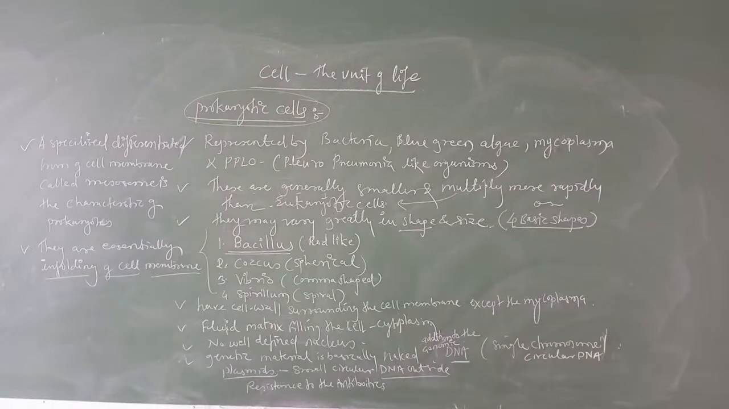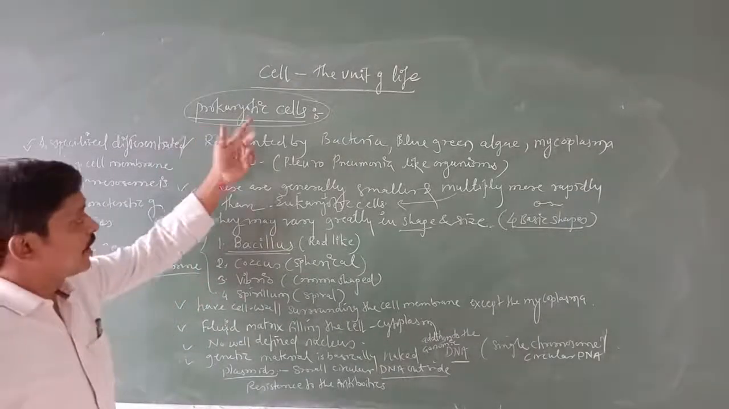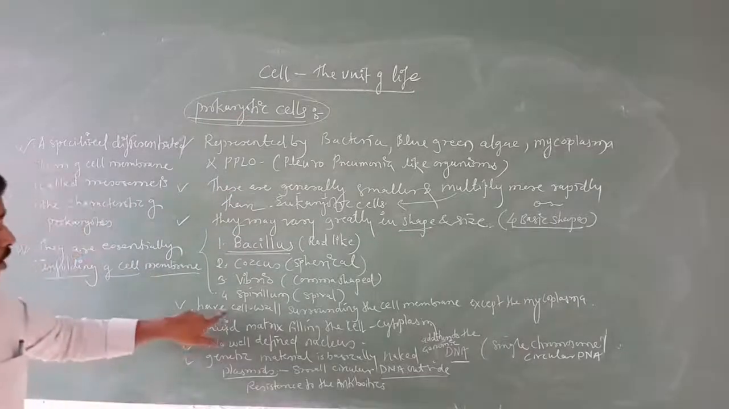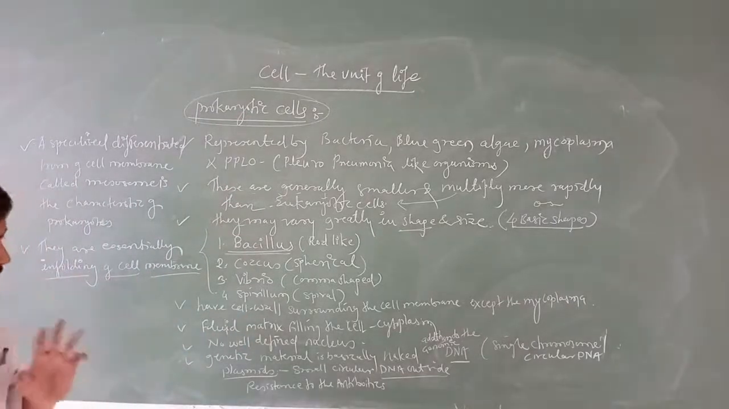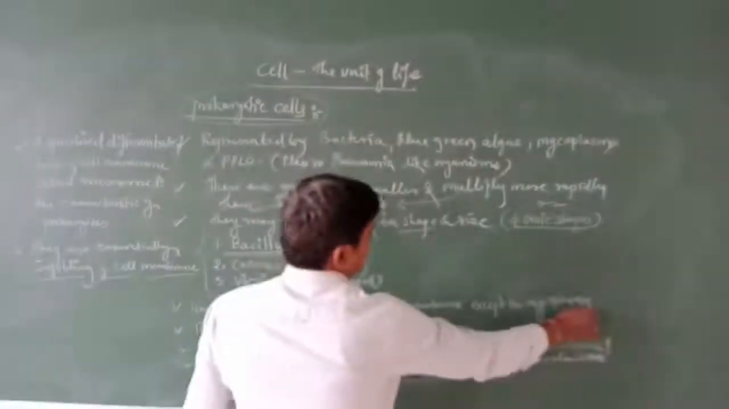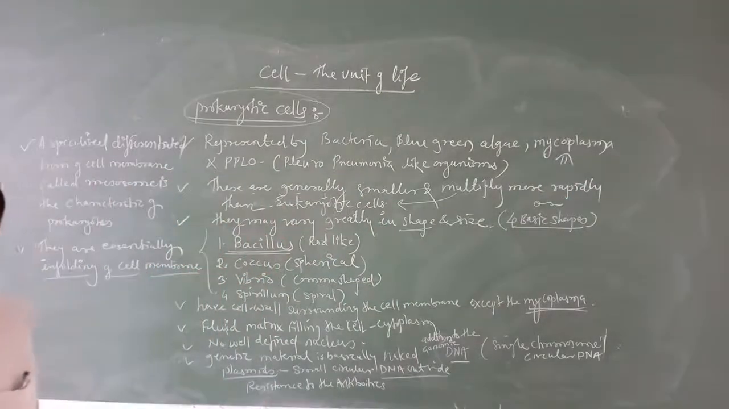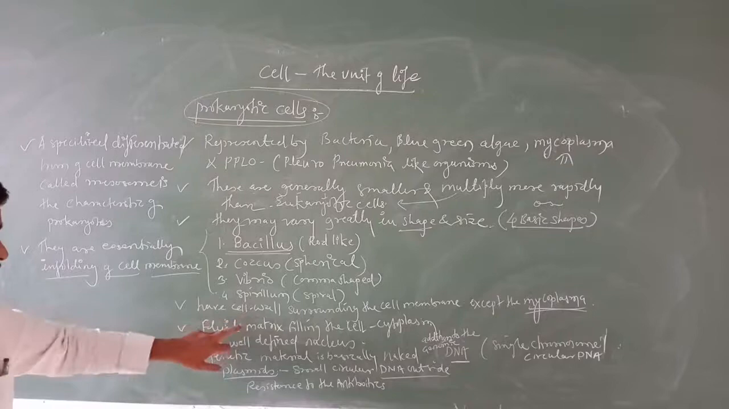Okay, those are bacillus, rod-like, coccus, vibrio, spirillum. Understood? Next, the next prokaryotic cell character is that they have a cell wall. All these prokaryotic cells have the cell wall surrounding the cell membrane except mycoplasma. Mycoplasma doesn't have any cell wall.